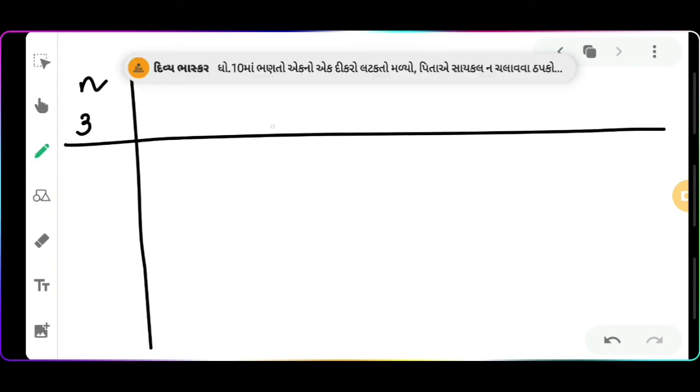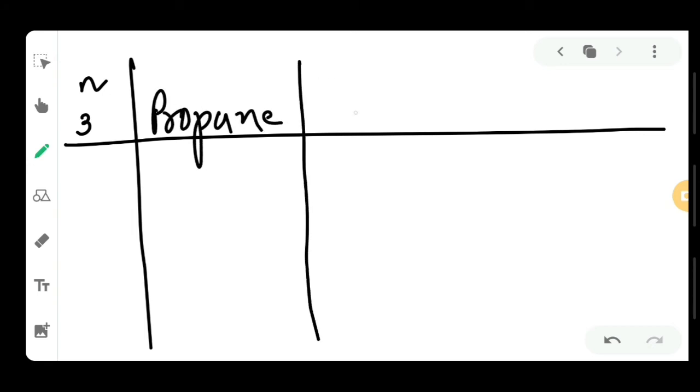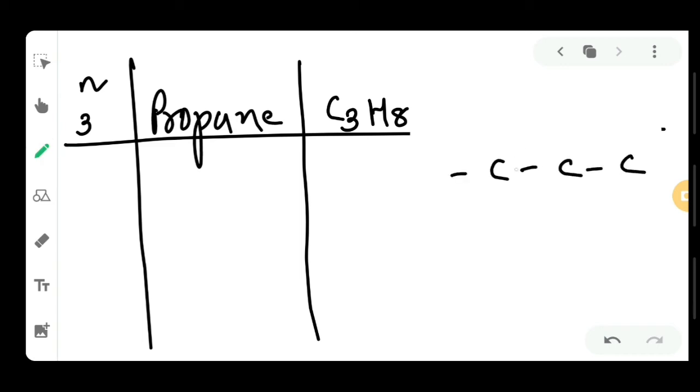Again I will draw for n equal to 3, and the name is nothing but propane. Propane is your hydrocarbon name. The formula is C3H8, and your structure is too simple. You just have to draw the 3 carbon atoms, link hydrogen with them, and count the hydrogen.